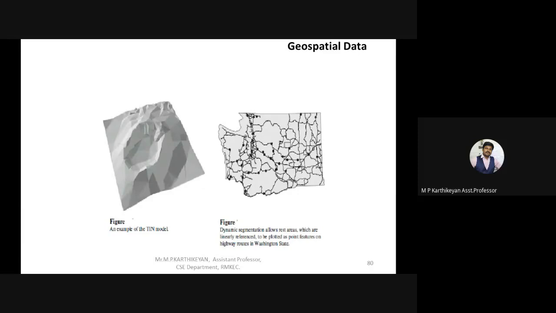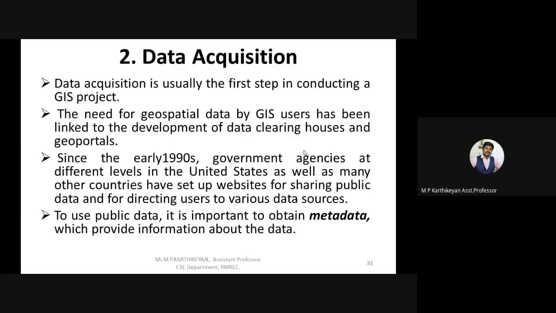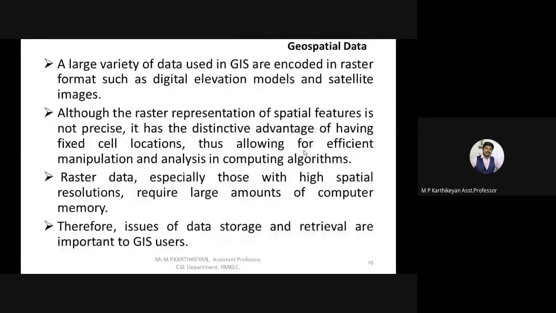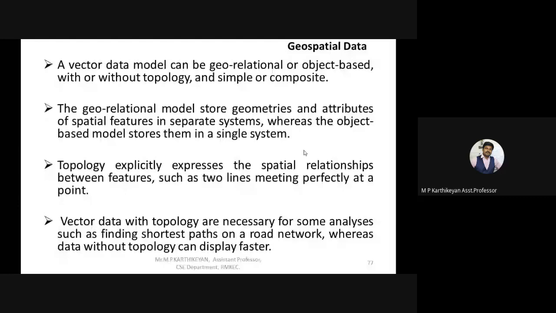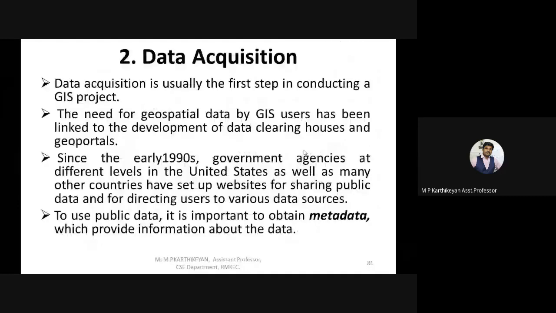So, data acquisition. I think we can wind up today's session with this first topic alone and start data acquisition from tomorrow's topic. There are 10 minutes left for the session to wind up, so I would like to have a question and answer session. Students, do you have any doubts? You can post your questions in the chat box.